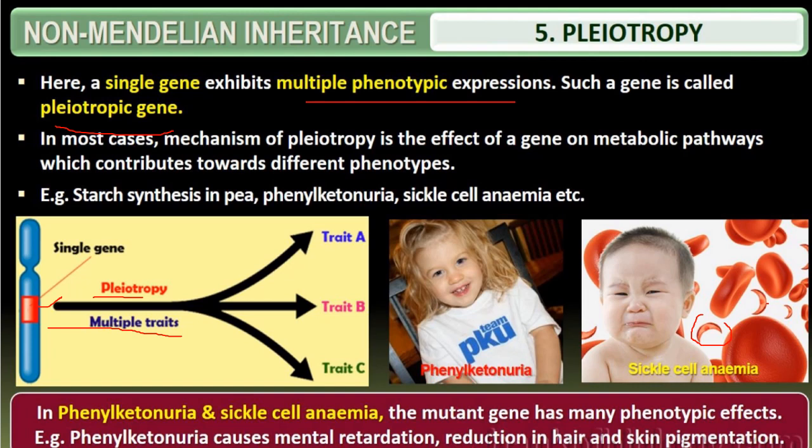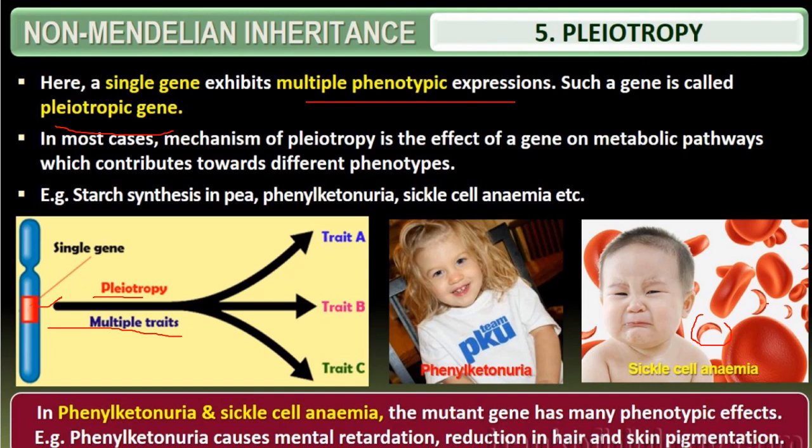In phenylketonuria and sickle cell anemia, the mutant gene has many phenotypic effects. For example, phenylketonuria causes mental retardation, and also reduction in the hair, and also in the skin pigmentation. This example is given to show that one disease is considered, but that one disease gives rise to many symptoms. All the symptoms are influenced by one single gene. All are different characters, right? Mental retardation is one character, reduction in the hair is a character, and skin pigmentation is also one of the characters.